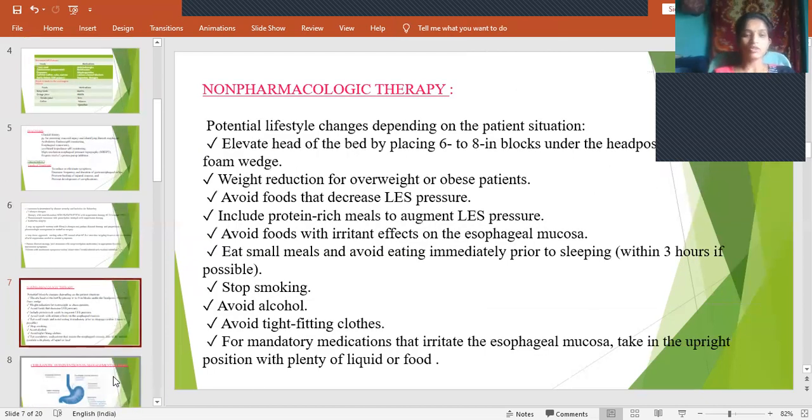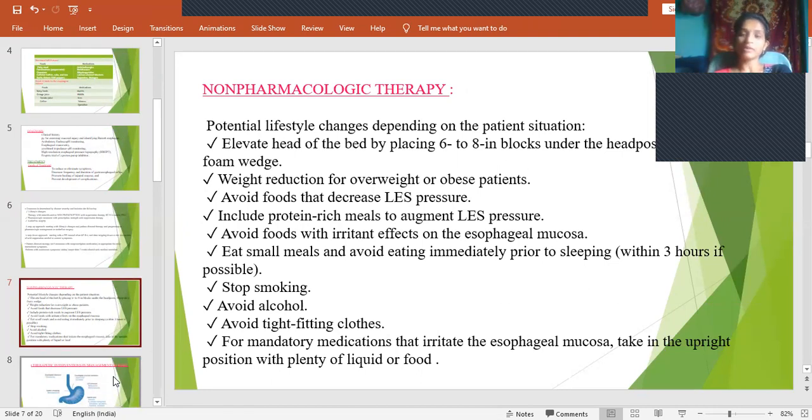So what are the non-pharmacological therapies we are going to give? First, I said when the patient is lying down immediately after food, it causes GERD, right? So what we have to do, we should ask the patient to elevate his head. In hospitals, we can find beds which can be adjustable, like we can make it 45 degrees, 60 degrees, 90 degrees, or 180.